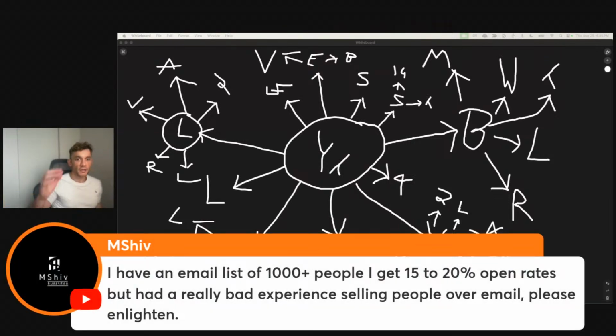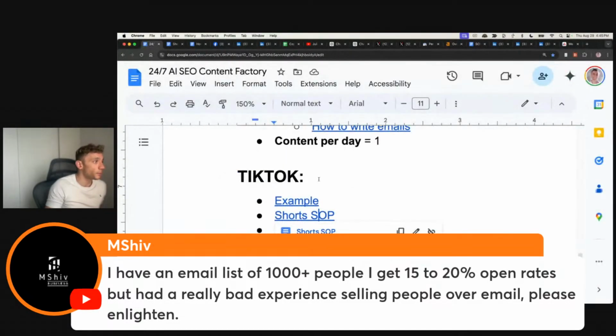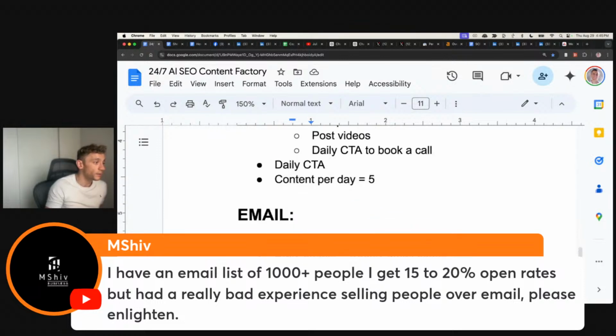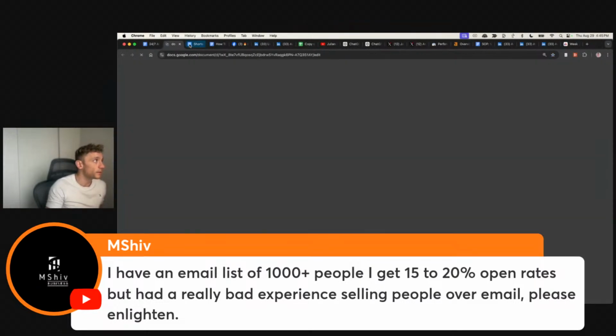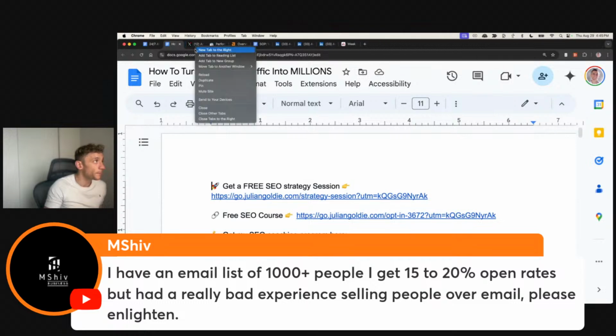M Shiv says, I have an email list of 1,000 people. I get 15 to 20% open rates, but I've had a really bad experience selling to people over email. Please enlighten. So basically, let me go back to that recipe for emails. Let me show you exactly what my mindset is when it comes to emails and how to sell via email based on what's working for me, right?